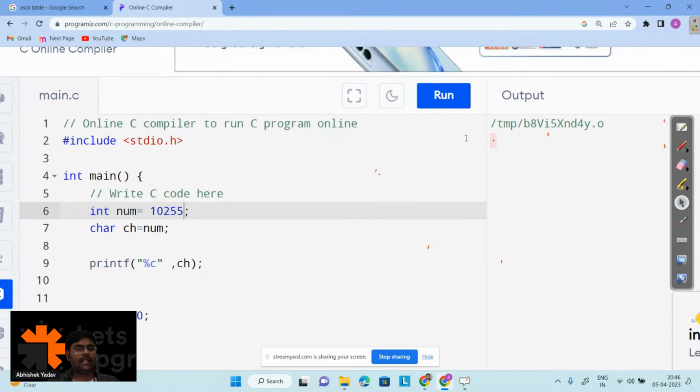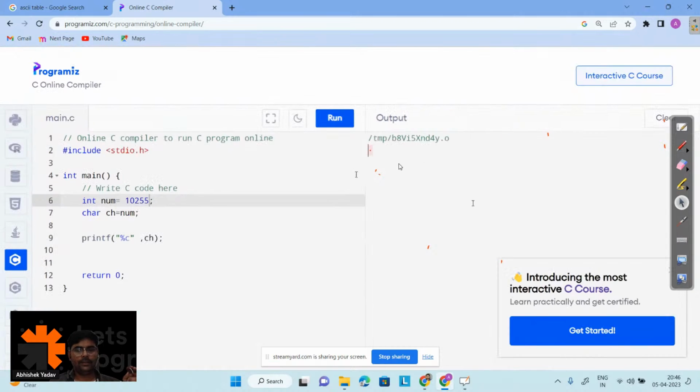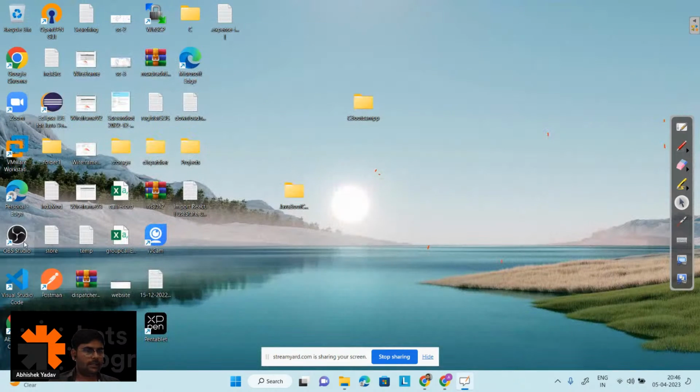So guys, we are getting something random here. We are getting some garbage value here. Yes or no? You can see here. Let me open Visual Studio Code, then you will get a clearer understanding now.